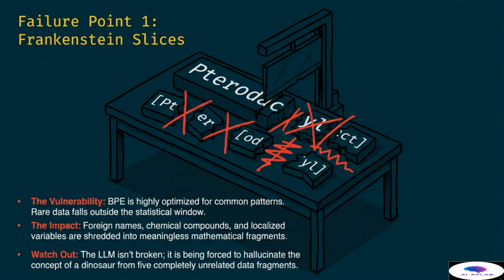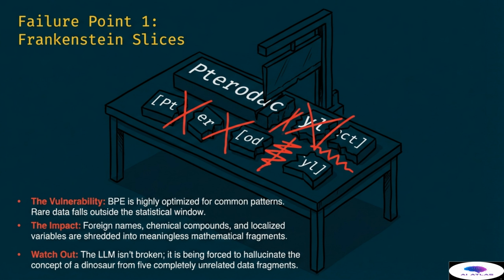Now we come to failure point number 1, which we call Frankenstein slices. The vulnerability here is that byte pair encoding is highly optimized for common patterns. However, rare data falls outside the statistical window of the training phase. This has a significant impact on foreign names, chemical compounds, and localized variables in code. These rare strings are shredded into meaningless mathematical fragments.